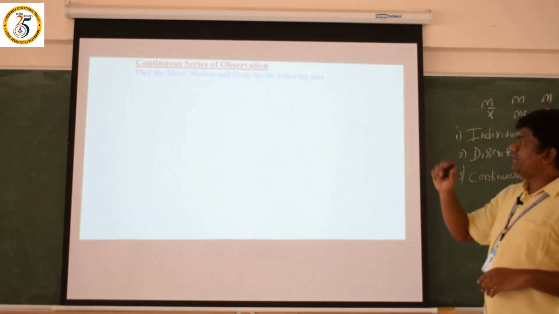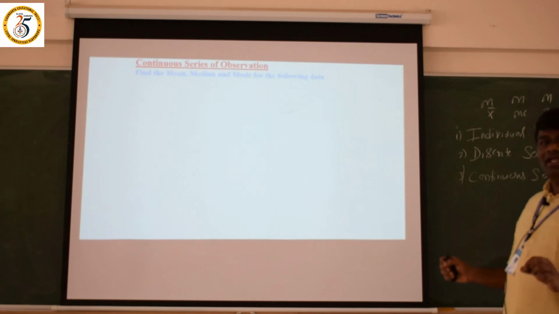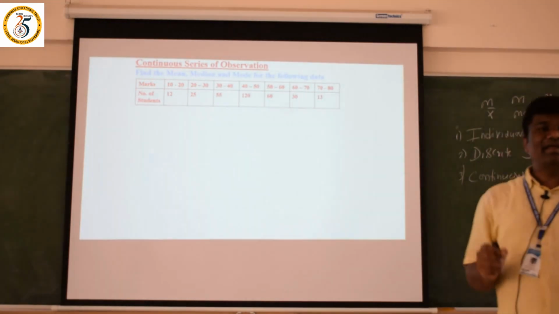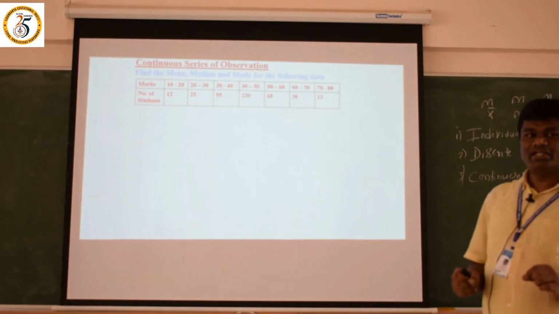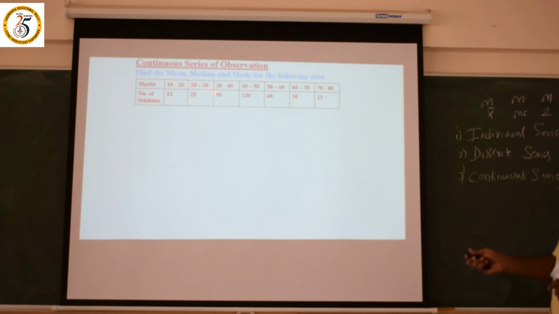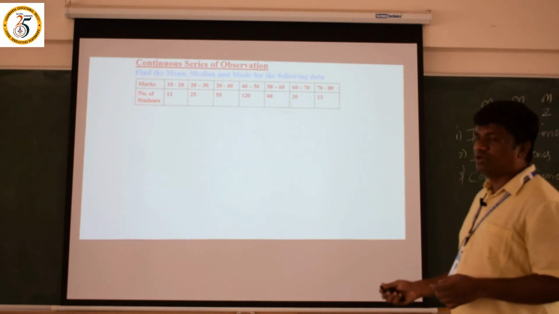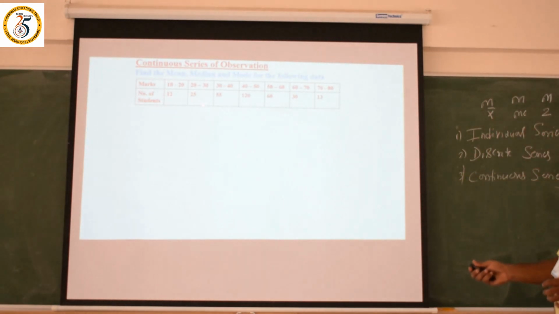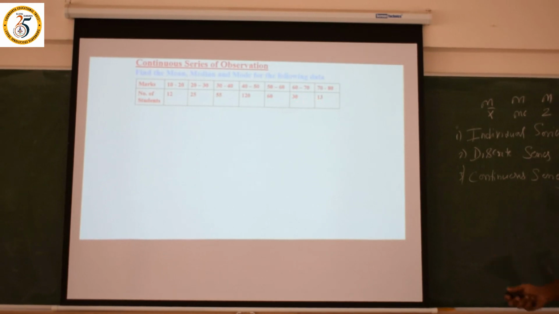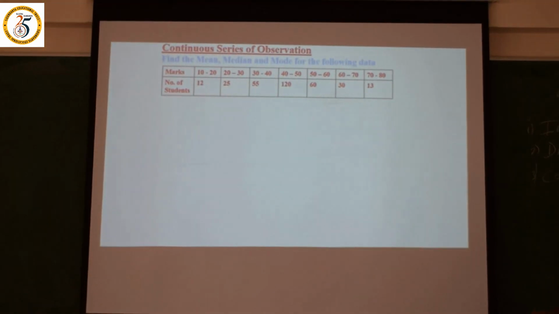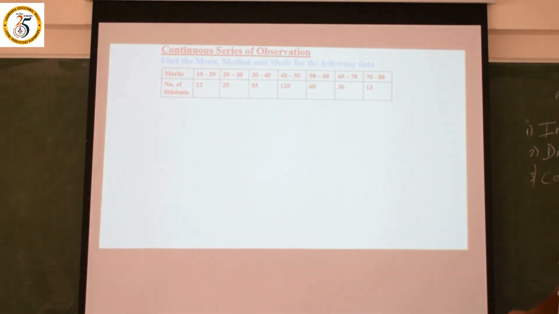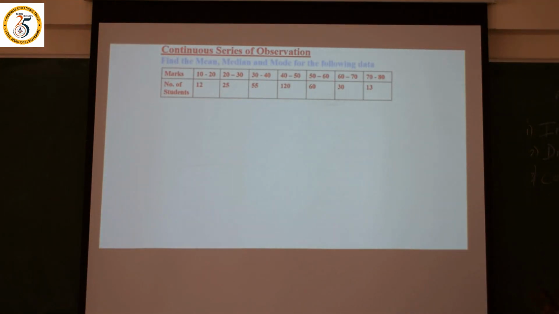What is that? Find the mean, median and mode for the following data. Here marks are given. Let x denote marks, I mean the class interval: 10 to 20, 20 to 30, 30 to 40, 40 to 50, 50 to 60, up to 70 to 80. Let F denote the number of students, I mean frequency: 12, 25, 55, 120, 60, 30, 13. This is the problem we have to solve under mean, median and mode, under the continuous series of observations.